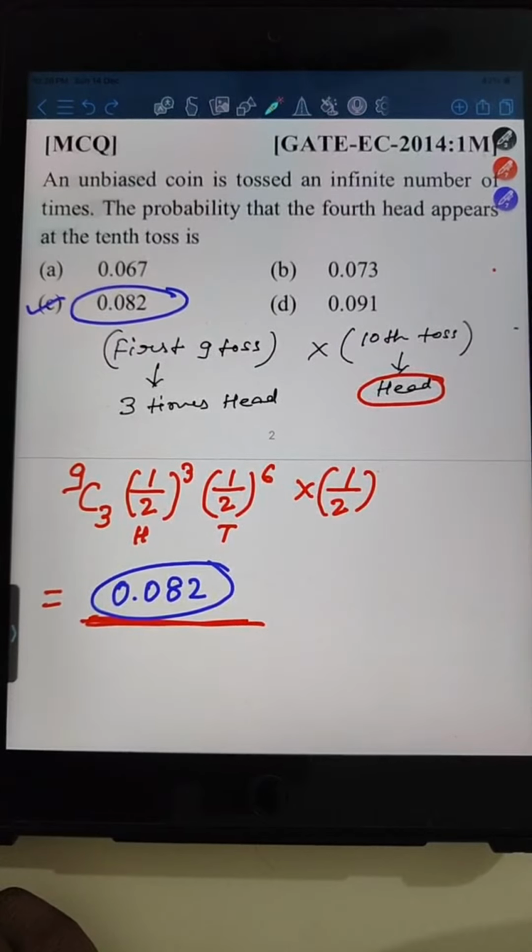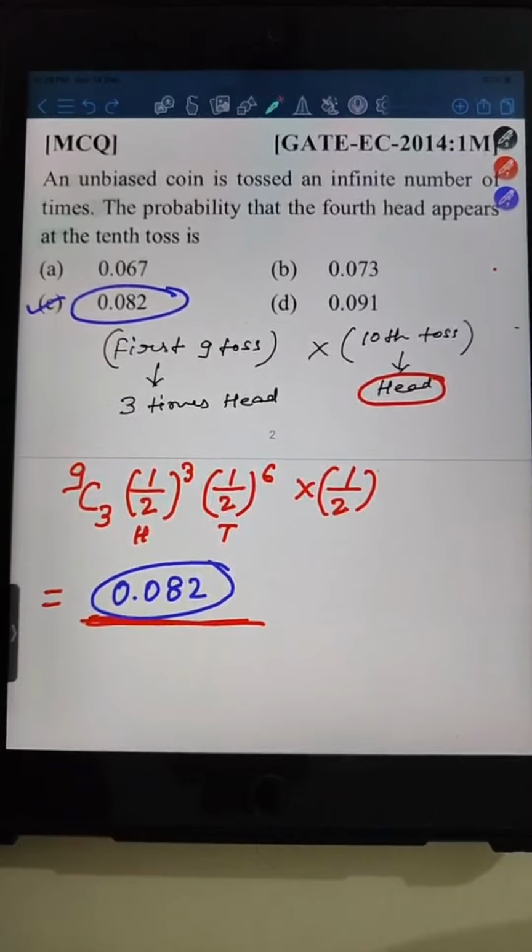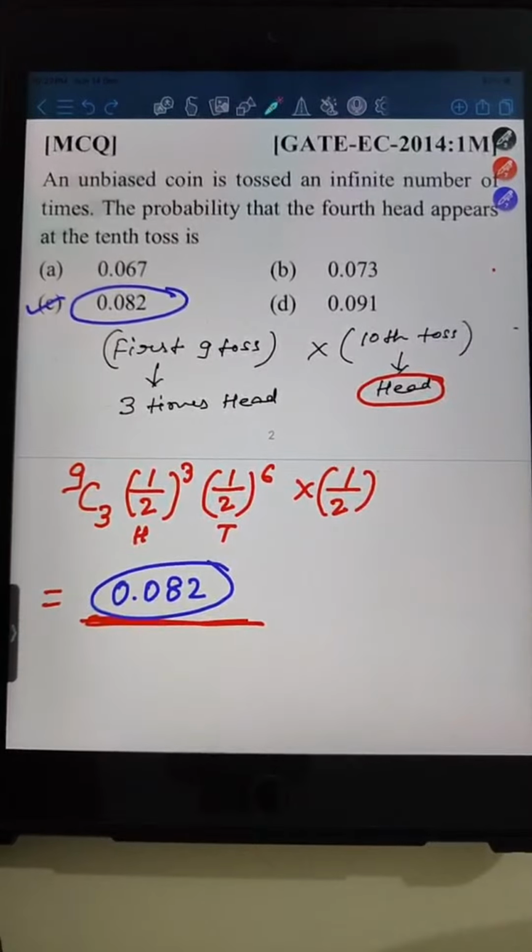Where is the probability one? Derivatives. Okay. और कहाँ पर है probability? कहाँ चला गया? Okay.